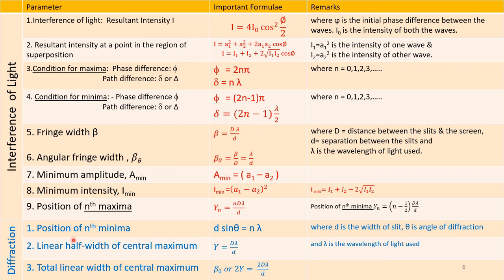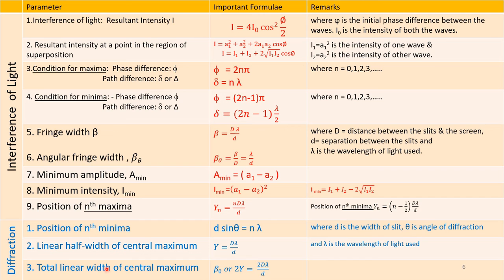Now diffraction. Here in diffraction, the first one is position of nth minima. Nth minima is given by d into sine theta, that is equal to n lambda, where d is the width of slit and theta is the angle of diffraction and lambda is the wavelength and n is an integer. Number 2. Linear half width of central maxima. Linear half width is equal to y equals capital D into lambda by d. Lambda is the wavelength of the light used.